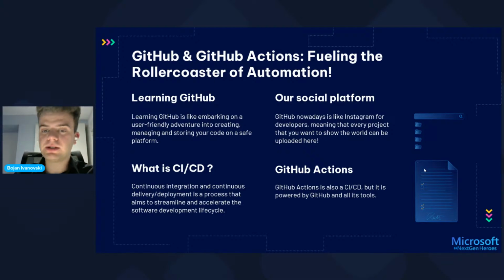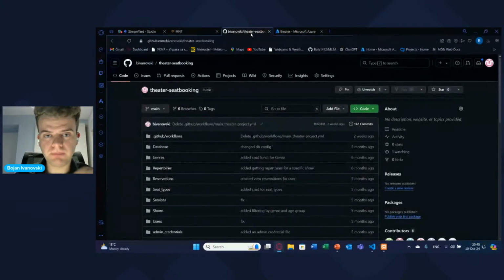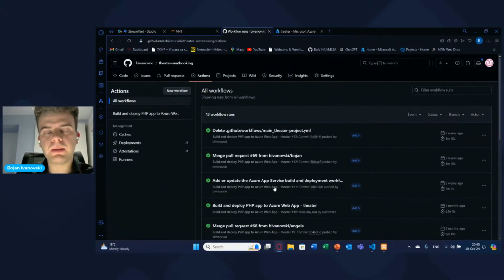And GitHub Actions is a CI/CD tool from GitHub, and it's powered by workflows, which we'll now see how they work. So if I go to GitHub here, what can I see? I can see an Actions button, which when I click, will open my workflows. Now you'll ask the question, okay, what are workflows exactly? Workflows are scripts, and they're executed from line 1 till the last line. So they're executed sequentially, line by line.